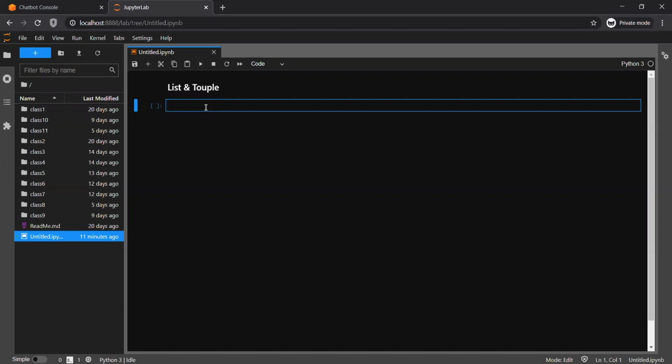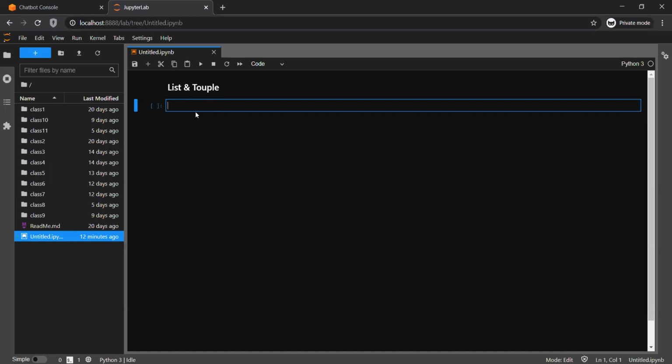I already have prepared that Jupyter notebook for you to go into the details, and quickly we'll touch up on what these data types are and how we can utilize these data types when we are learning Python. So let's start with the list.